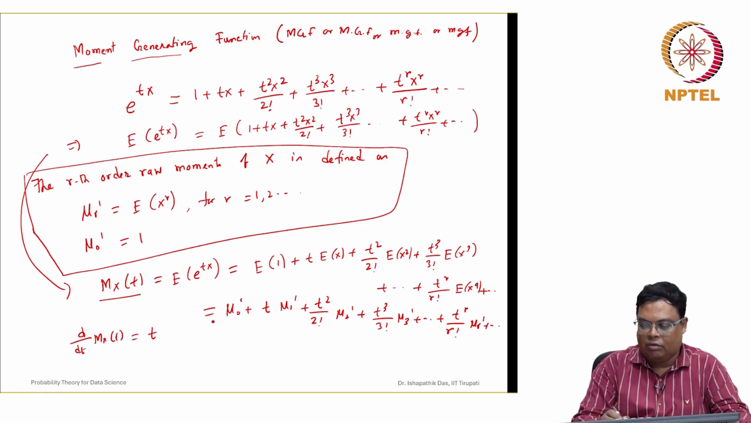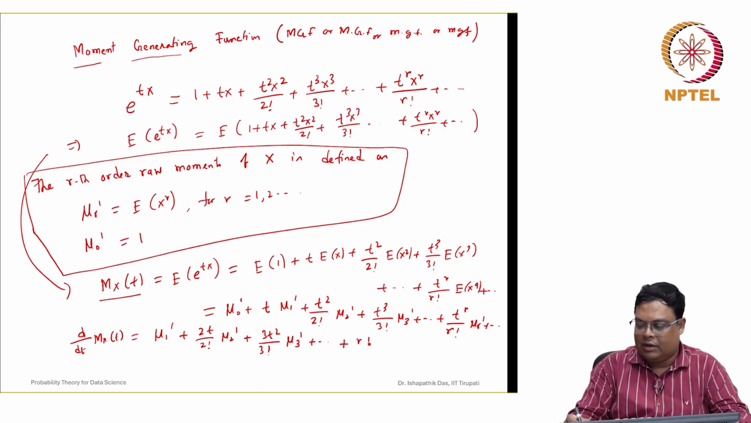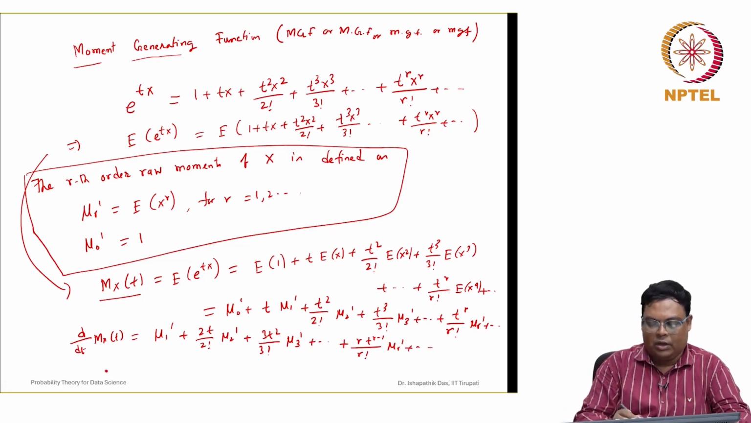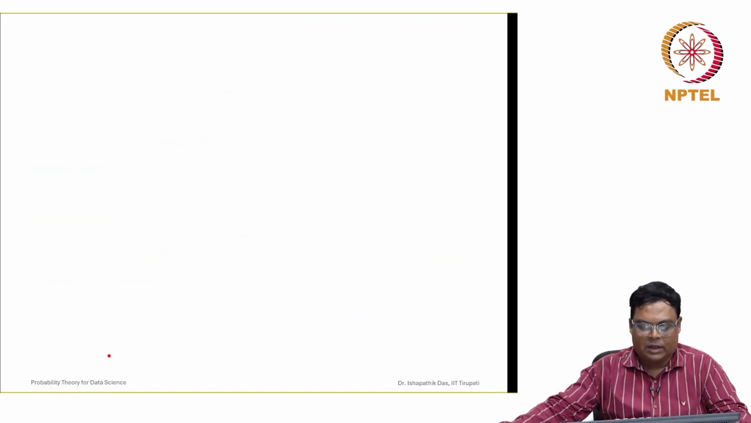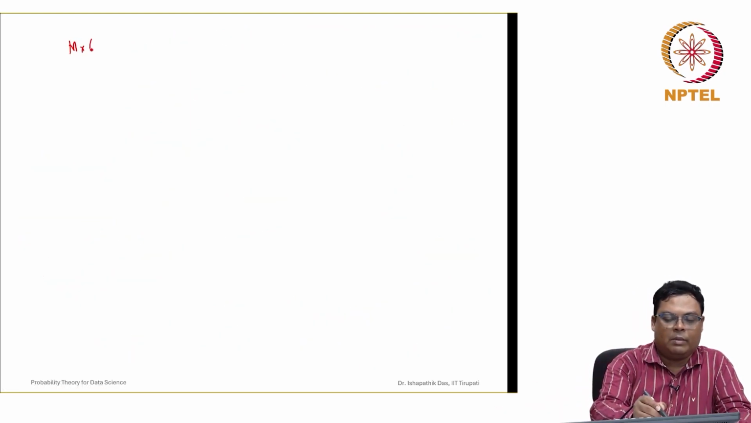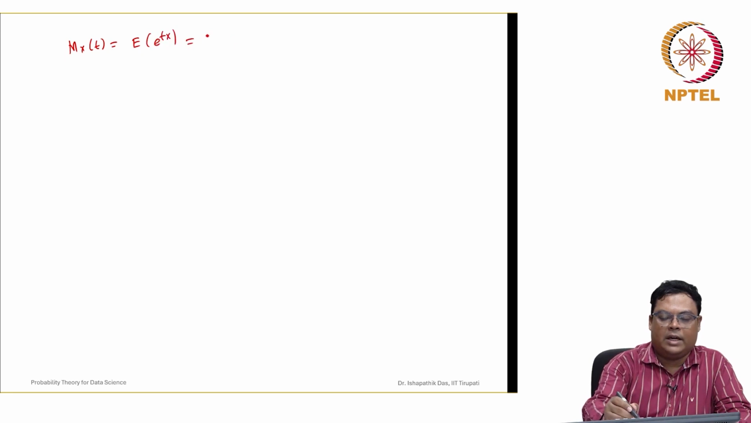So this will be t into mu 1 dash, which is a constant with respect to t. So it will be mu 1 dash plus 2t by 2 factorial mu 2 dash plus 3t square by 3 factorial mu 3 dash. Like this, plus r into t to the power r minus 1 by r factorial mu r dash, and so on. Now if you differentiate a second time, let us write it again on the next page. So, M_X(t) equals E of e to the power of tX, assuming that it exists.